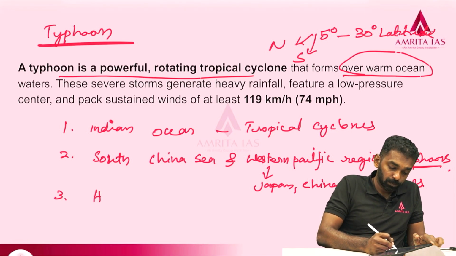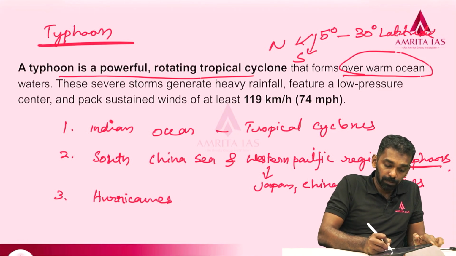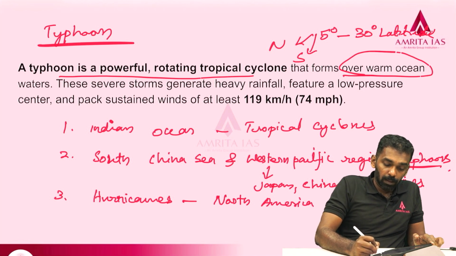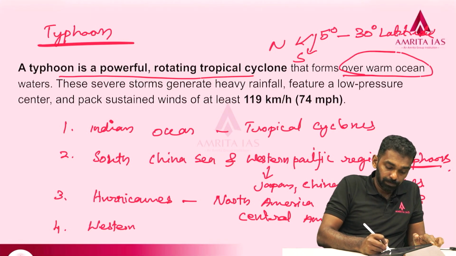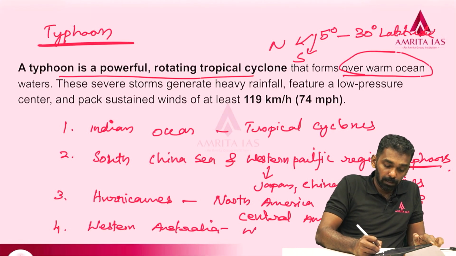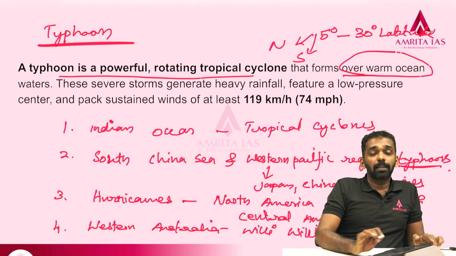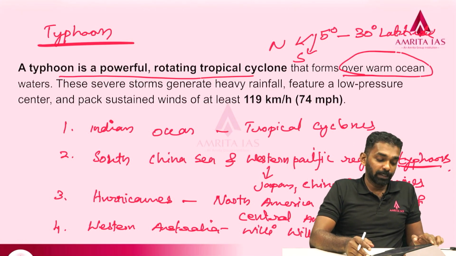it is known as hurricanes near North America, the Caribbean and Central America. And on the Western Australian coast, it is known as Willies. Okay, Willies. So, these are the different regional names of tropical cyclones.